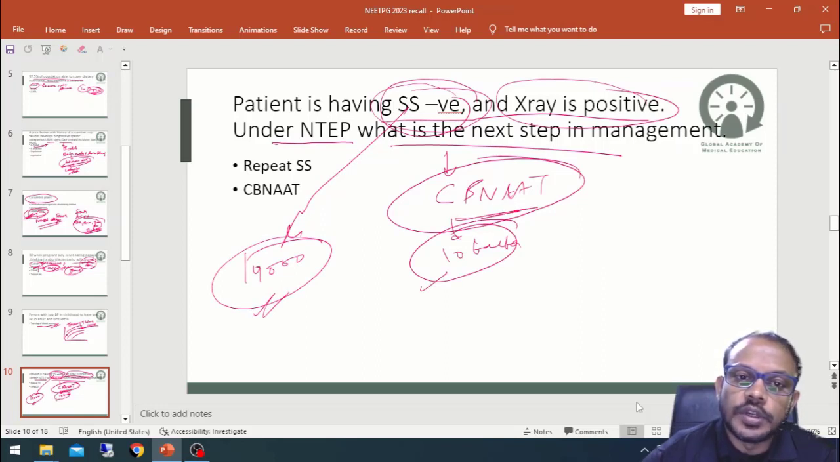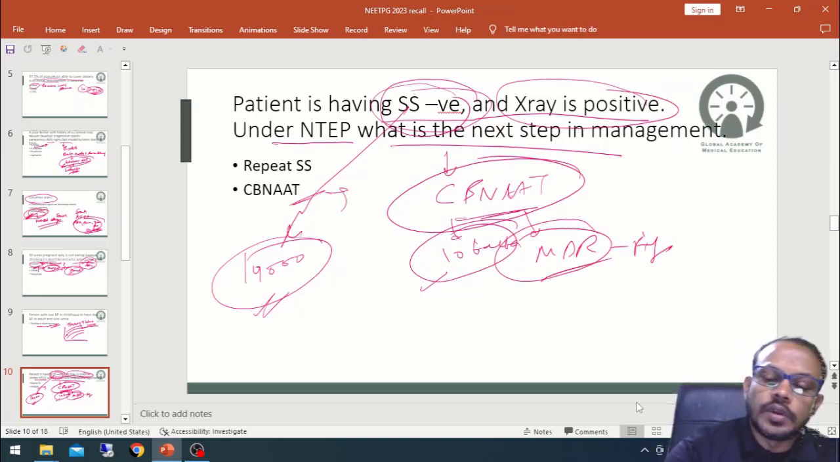So CB-NAT should be done for each and every person for the diagnosis as well as diagnosis for the MDR as well. So rifampicin resistance can be discovered and the drug treatment can be given accordingly. Okay, so CB-NAT should be done in this case.